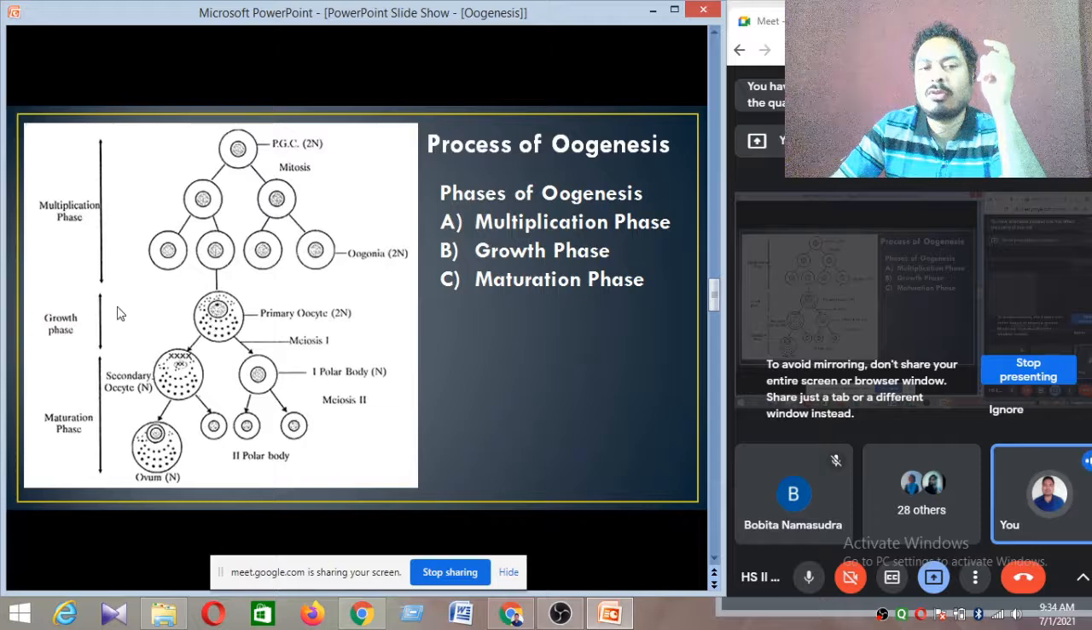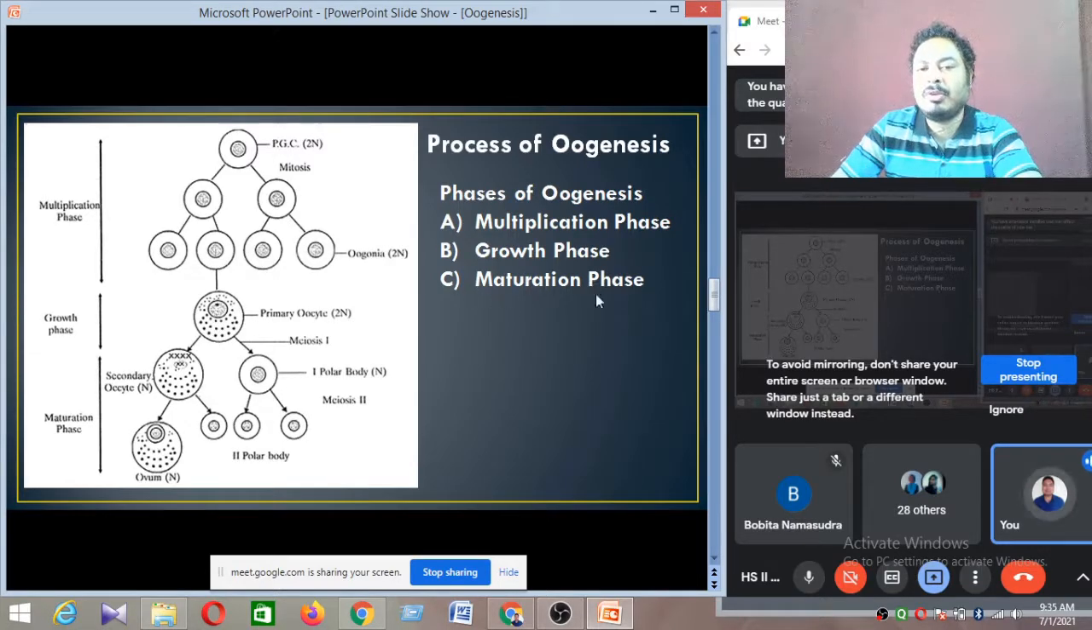This stage is called the growth phase. The growth phase occurs during the 7th month of the embryonic stage of the female child. In the 7th month of the embryonic stage, some oogonia are converted to primary oocytes. Okay, up to that. Now we will go for the last one, the maturation phase.